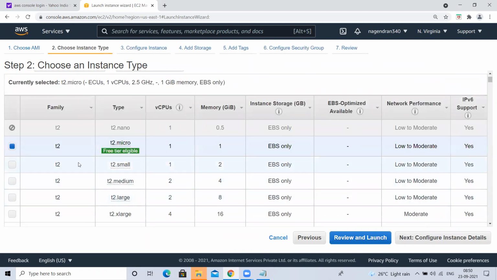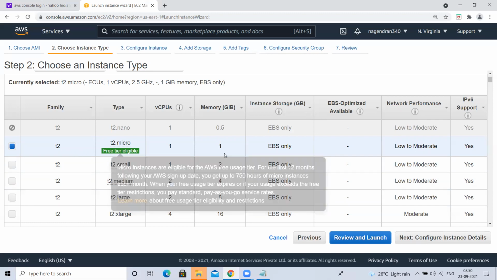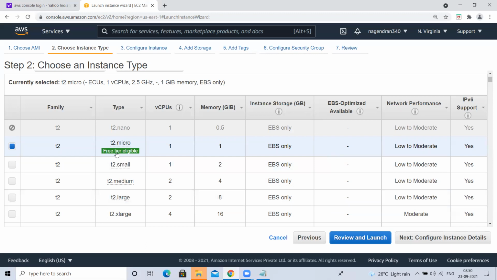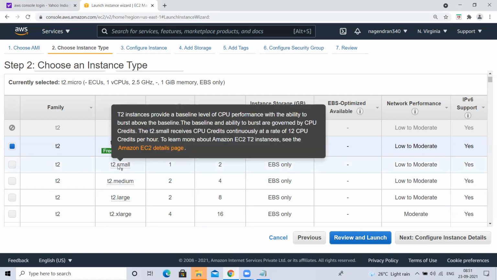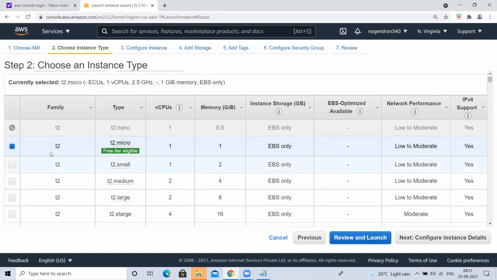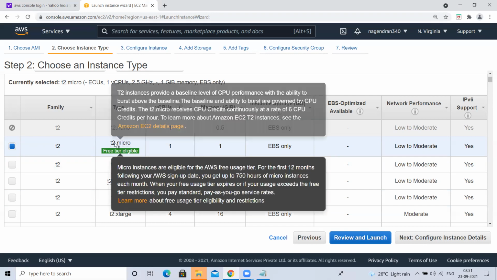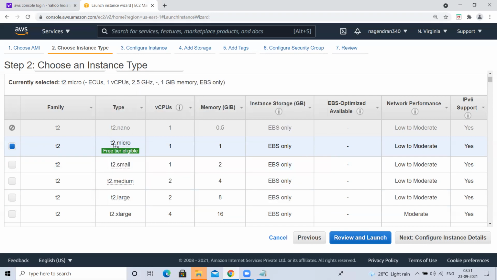Now here, there are different types of compute instances. An instance is like a computer, right? Your computer can be 1 GB RAM, 2 GB RAM, 10 GB, 16 GB, 32 GB, any. For free tier eligibility, they are giving one instance. See this. This is the only free tier eligible one, which comes with 1 CPU and 1 GB RAM. If you select anything other than this, it will be charged. If you select T2 small, you have to pay. So always select this T2 micro type of instance, which is free tier eligible.